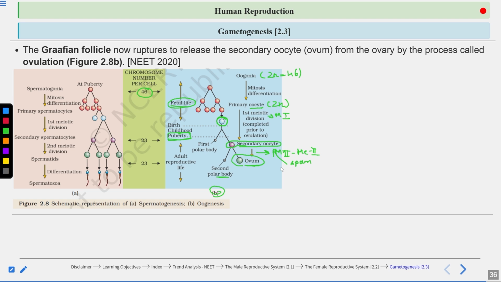Sperm formation continues throughout the life of the male, but the eggs are only formed till a particular age in the females, till about 50 years of age. The sperms are formed throughout the life of the males, although the viability is less. Clear? Then polar bodies are formed in case of oogenesis. No polar body is formed in spermatogenesis. Clear?